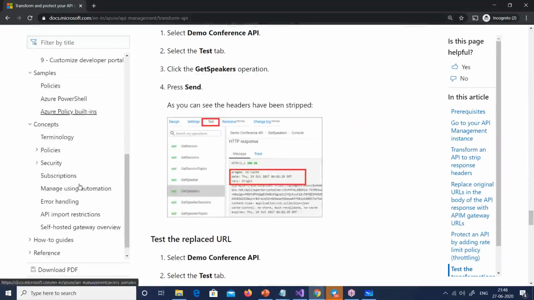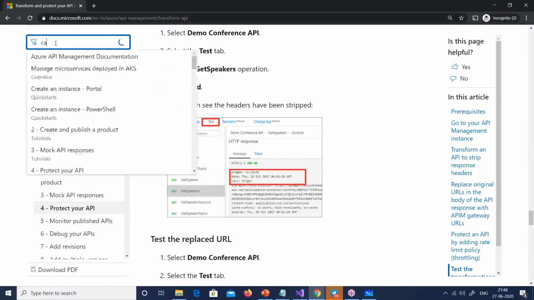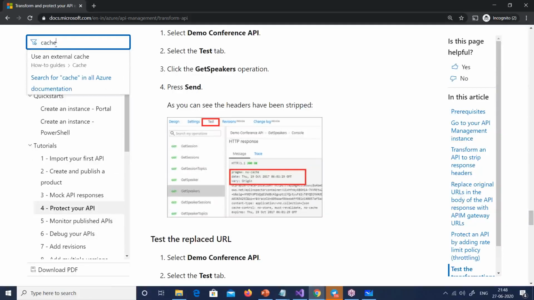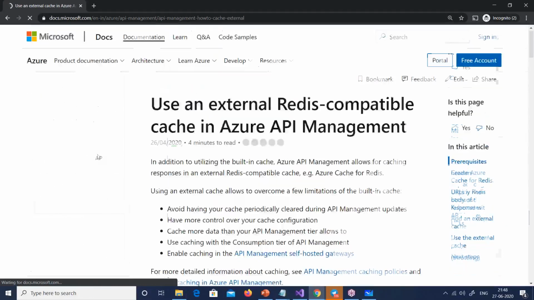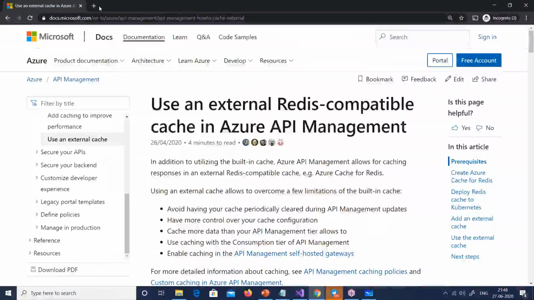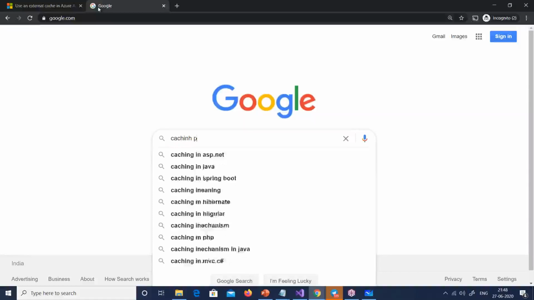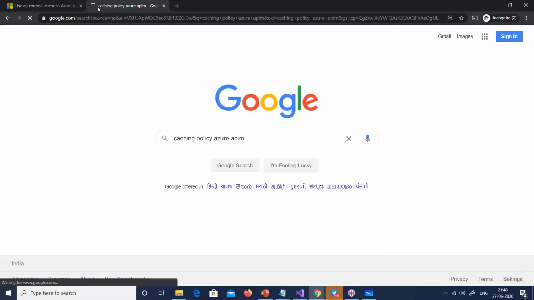Samples, no, concepts. Where can I see cache? Caching. Oh, not this cache. If you see caching policy, you will see a lot of XML out there. Caching policy, Azure API. The Google search is better than the search of Microsoft.